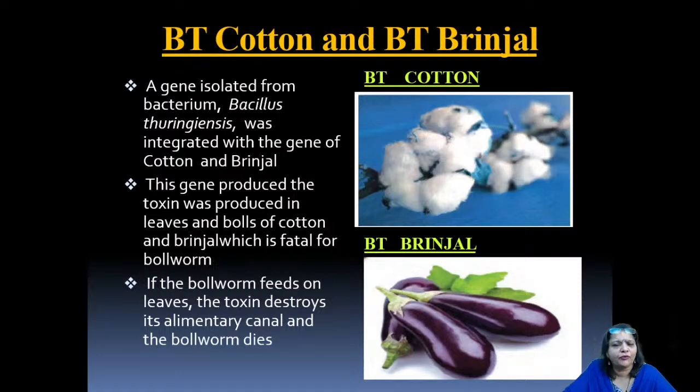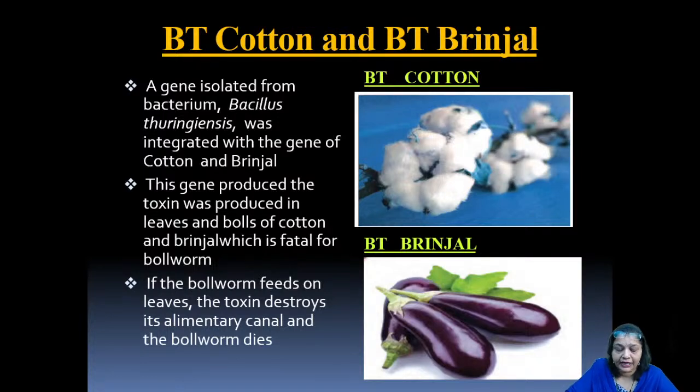Now BT cotton, what is this? It is actually a genetically modified crop, cotton crop, in which a particular gene from a bacteria called Bacillus thuringiensis, okay, the name of the bacterium is Bacillus thuringiensis, was integrated with the gene of cotton, and of course, brinjal later on. Now this gene actually produces a toxin, a poison toxin, a chemical substance. It produces a product, okay, a protein.